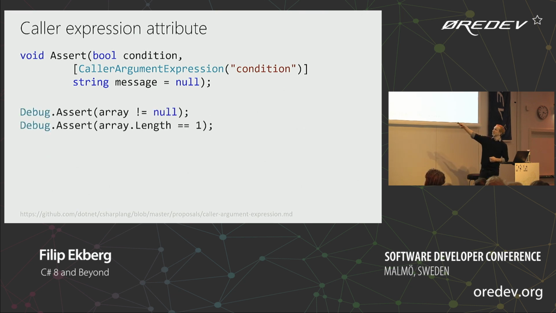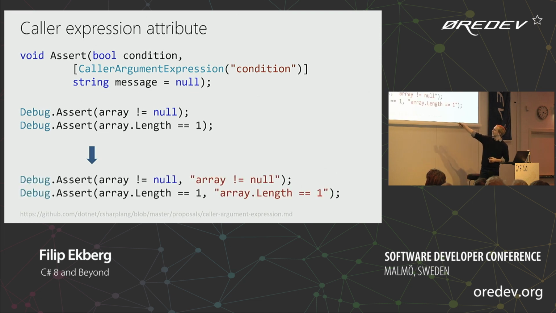So in this case here, I can only call Debug.Assert and pass my condition into this. But what this translates to is that it takes the condition itself and passes that as a second argument. And you don't have to do the overload yourself. So that's really nice if you're doing logging or using Log4Net or anything like that, right? And especially if you have these magic strings yourself in your application, like when you're doing refactoring, this will just make a lot more sense to not have to have the second parameter there.